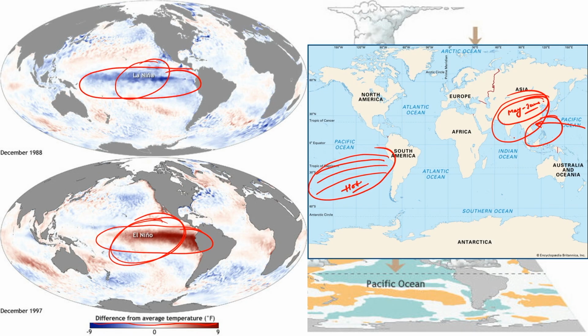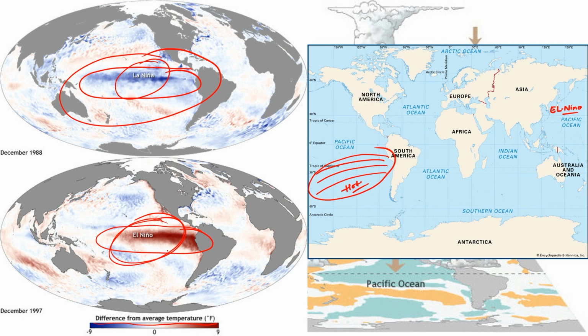Now, what happens? The weather does not stop here. After this El Nino, there will be La Nina, it follows the El Nino. This La Nina will be in the next year after this El Nino.